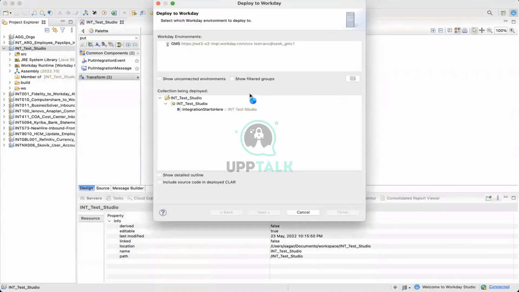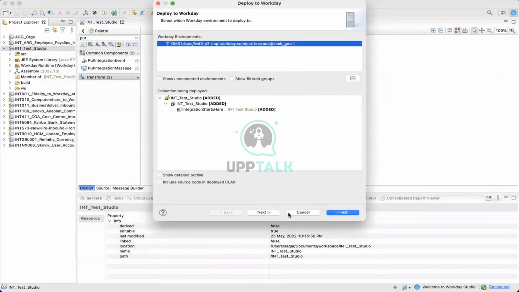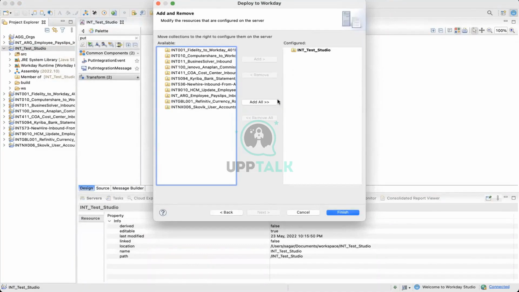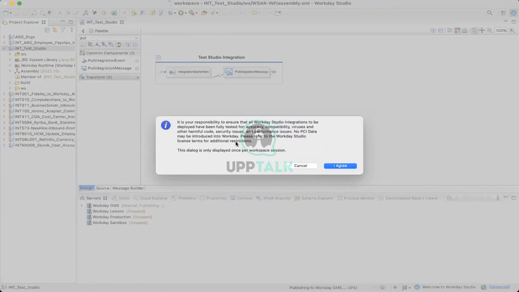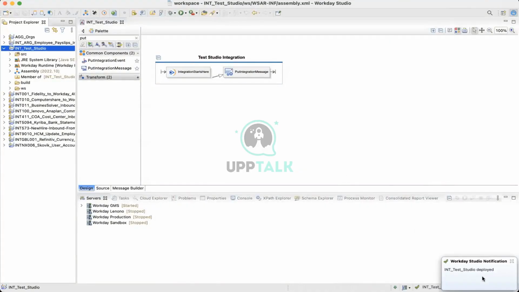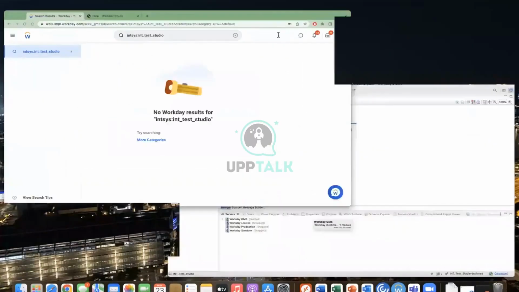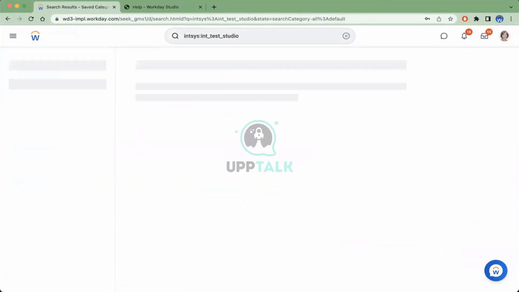Click on that, select the tenant to which you are connected, click on Next, make sure that your project is here, and then click on Finish. The first time, it will tell you that it is your responsibility what you are deploying, and you have to say I agree because you have no other option. Then it will show a pop-up at the bottom right saying deployed. Now, if you go to the tenant and just click on Enter here, it should show up.